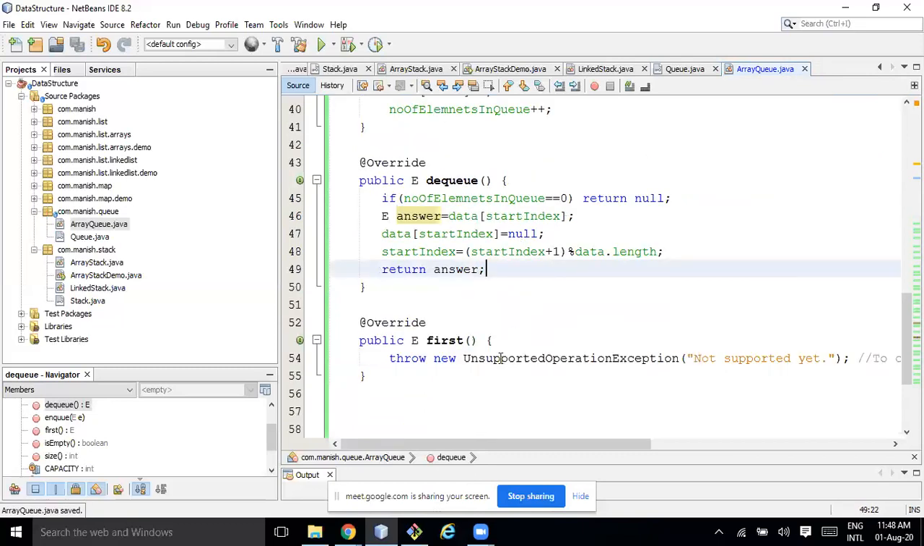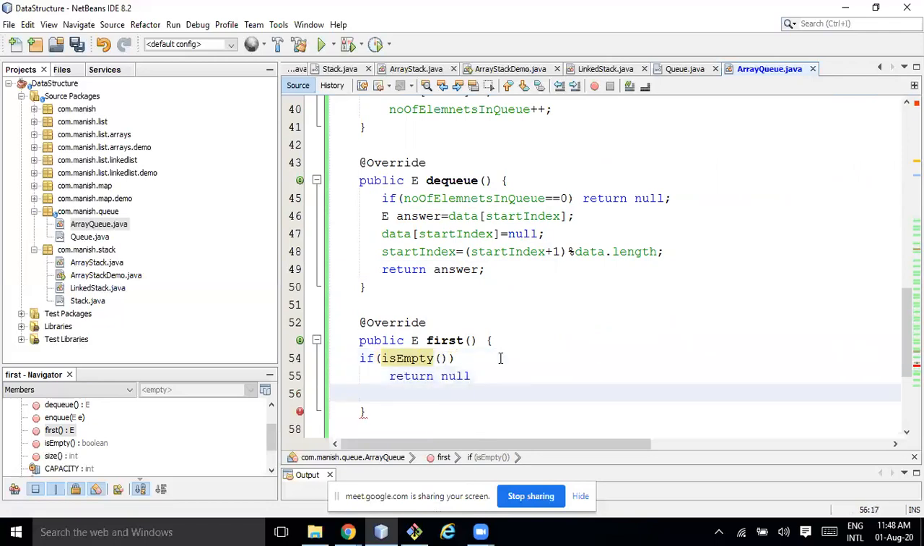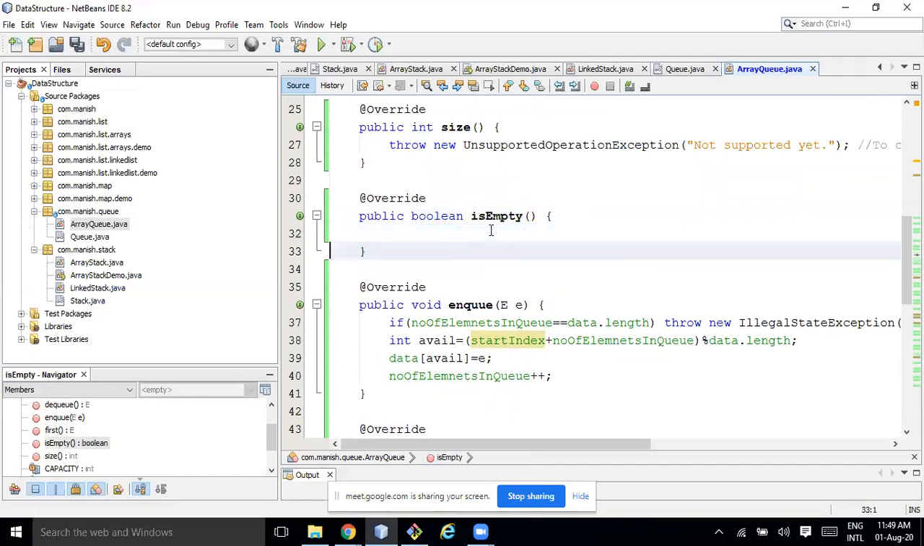So a few more methods. The first method is peek. This is very simple. If it is empty, then return null. Otherwise, you can return data of start index, right? And this remaining function you can directly return, right?